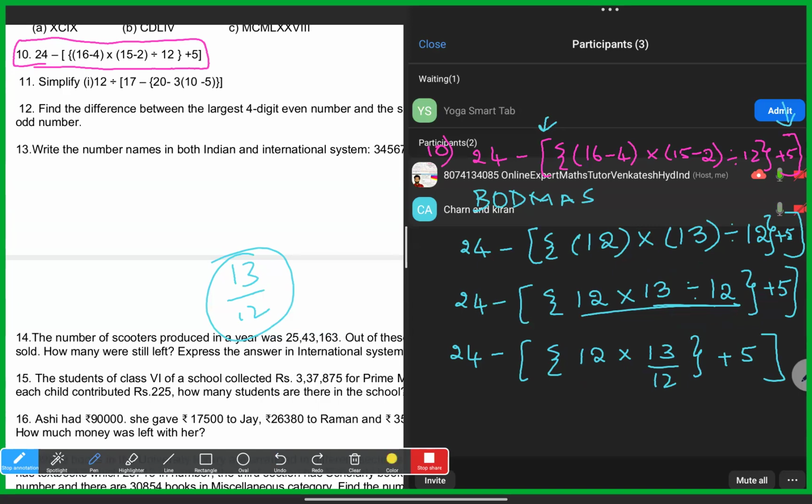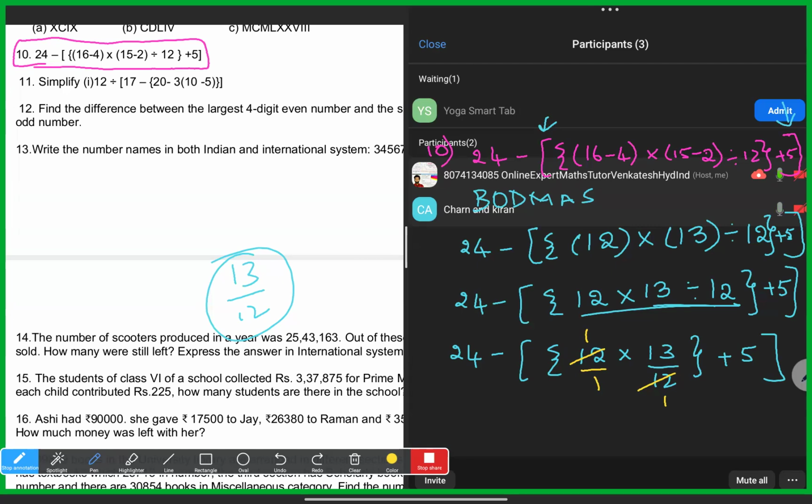But in 6th class, in the fractions chapter, you will learn one thing: this 12 has no denominator, which means it is over 1. So this 12 and this 12 you can cut. Numerator and denominator you can cancel if the same number is there, 12 ones are 12. It will come in the fractions chapter.